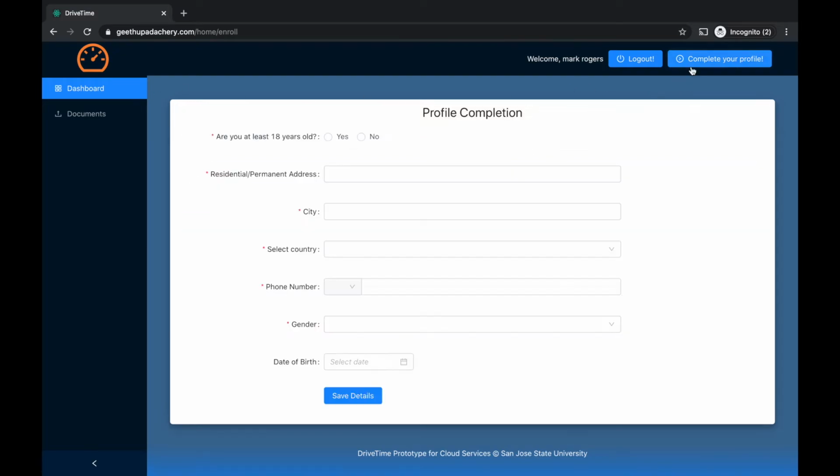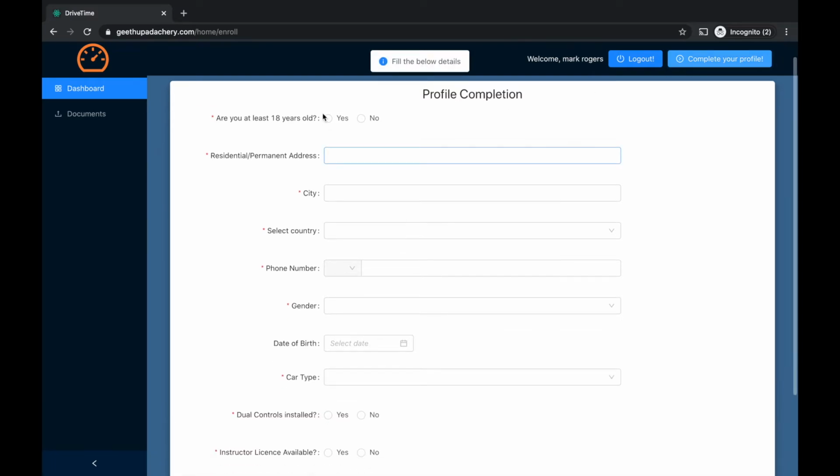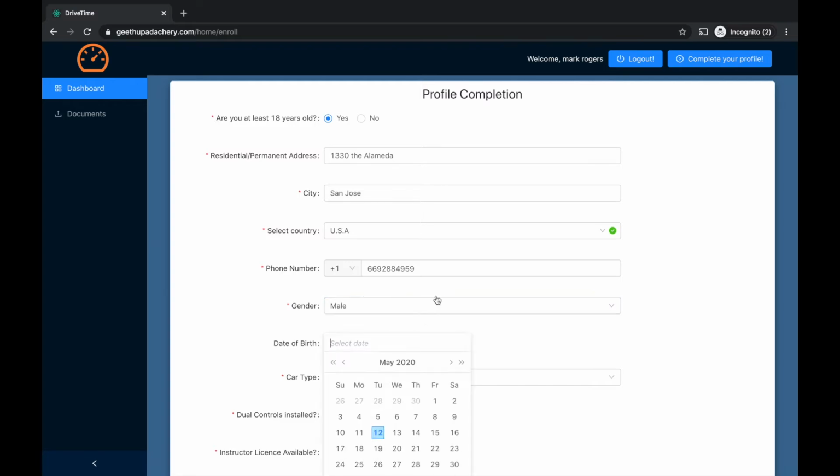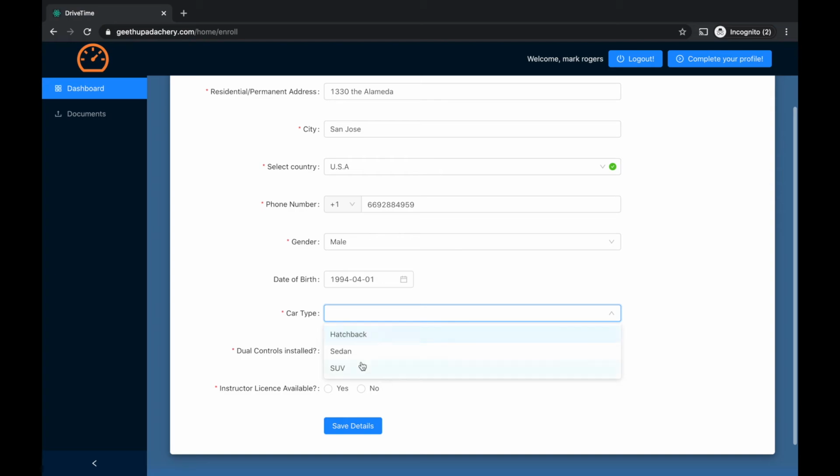First, the user needs to update his information like his address, the city, and the country, his date of birth, and what type of car he has.